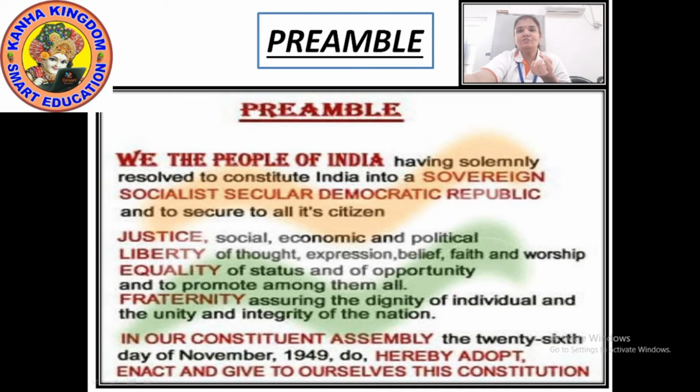In our Constituent Assembly, this 26th day of November 1949, do hereby adopt, enact and give to ourselves this Constitution. This preamble was written to tell us that the Constitution is being written for the welfare of the people of the country. The preamble declares that.